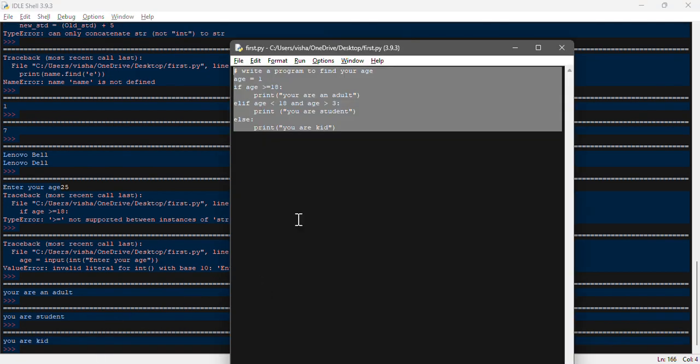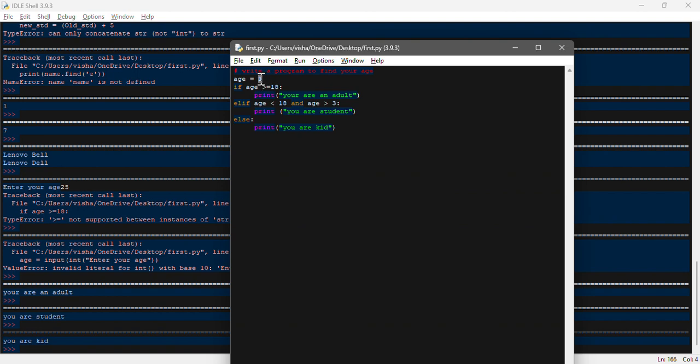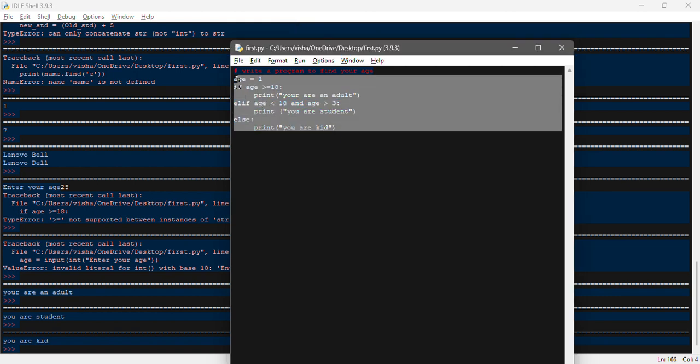So this is an if else program. Over here you can try to take input from the user, just as I tried previously. Instead of just putting a fixed number, you can ask for input from the user, and that can be in a certain format. This way you can create an if else program as well. So let's see one more program, for example, if you want to build a mini calculator.